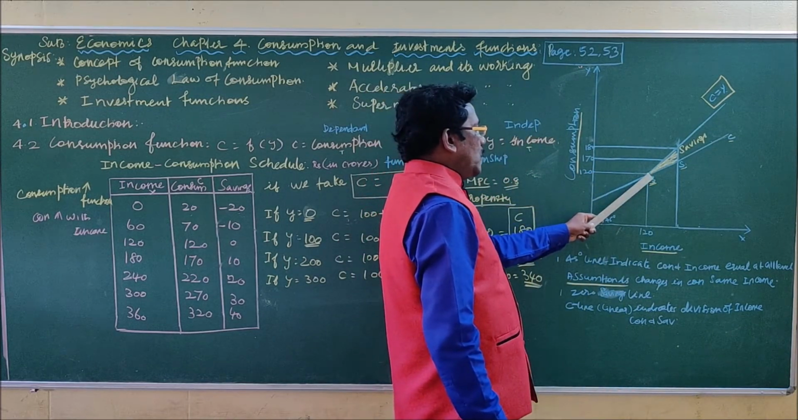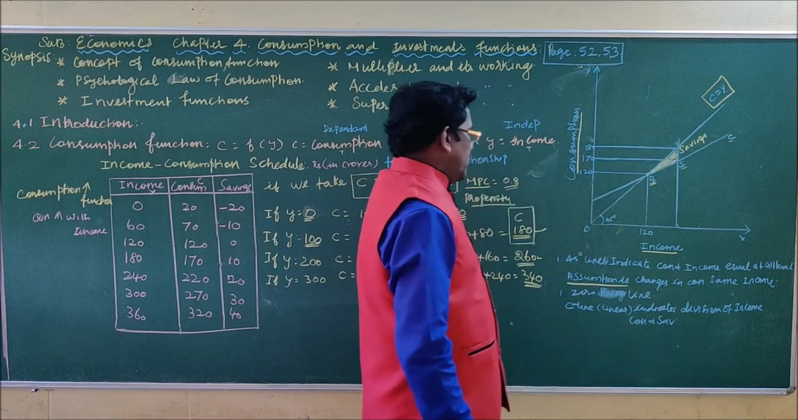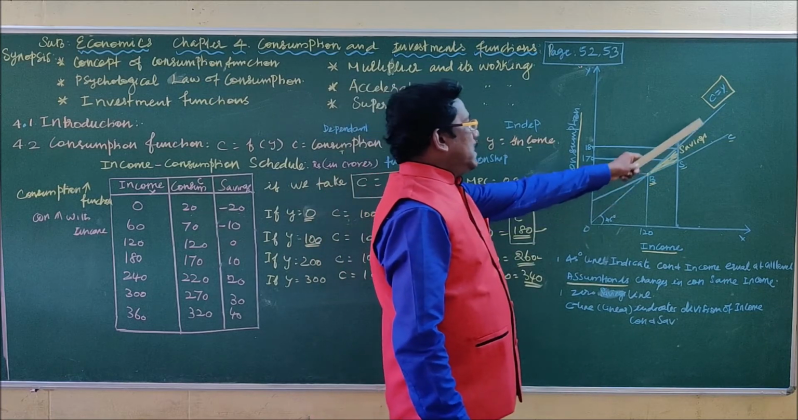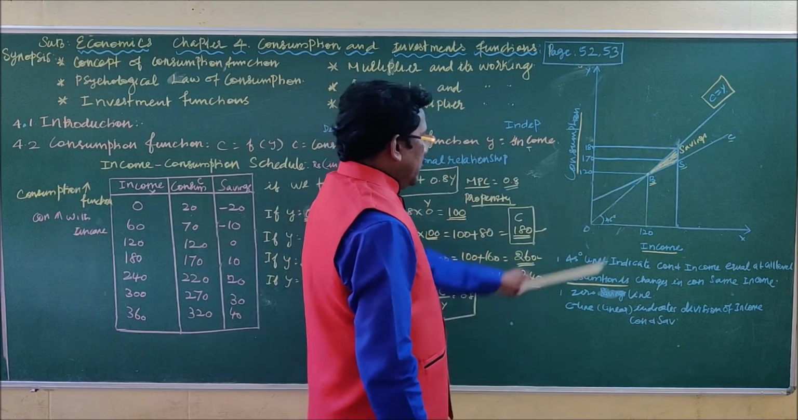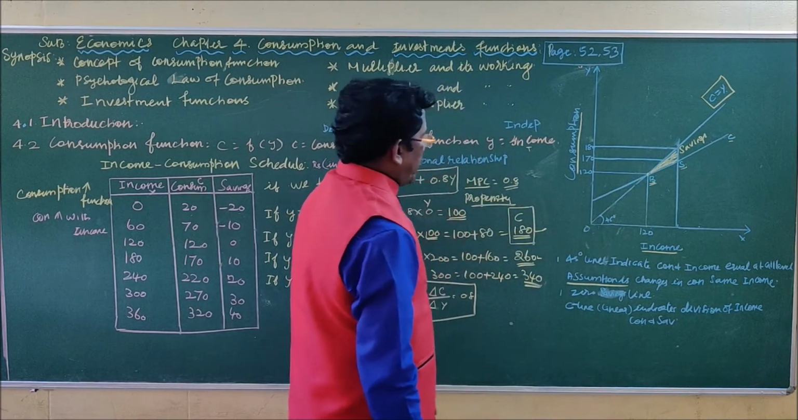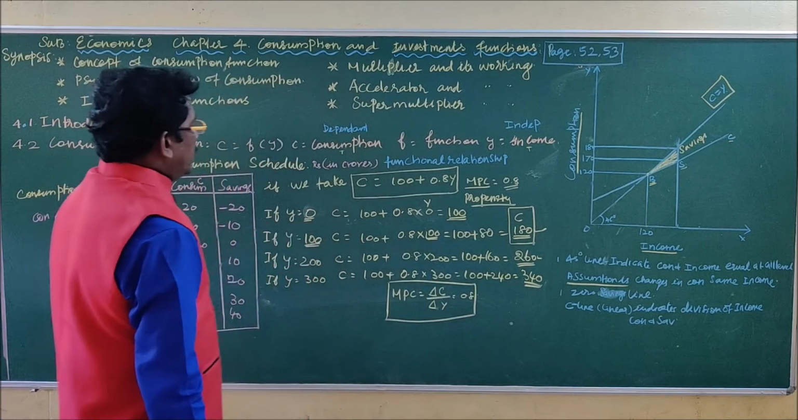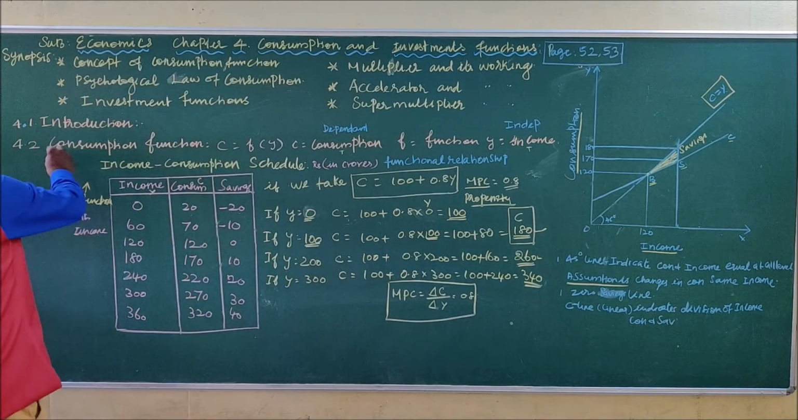So at this point there is no saving. Gradually the amount of saving goes on increasing. The gap between the C line and this 45-degree linear line indicates the savings and the consumption. So this is a brief concept of the consumption function.